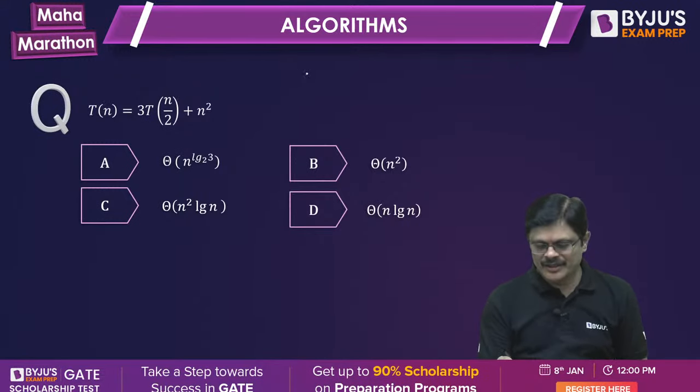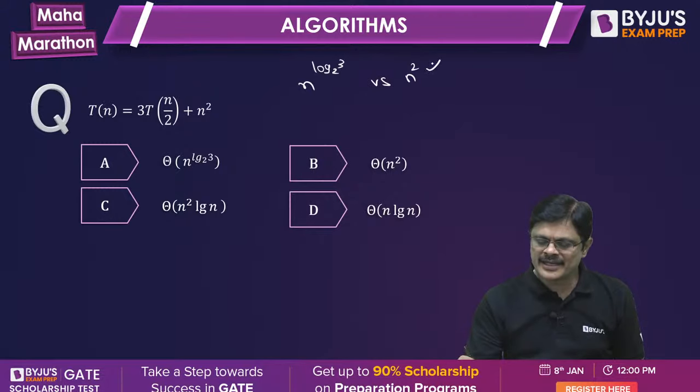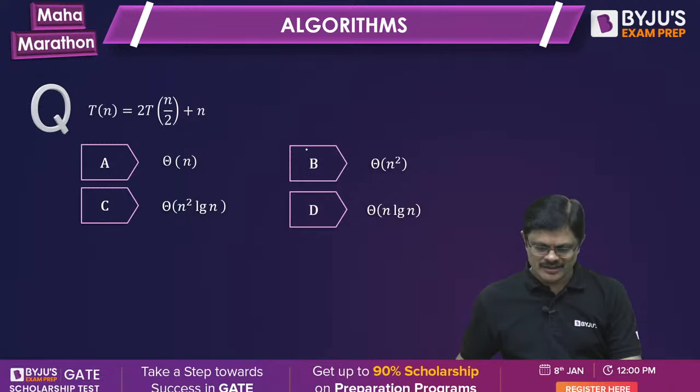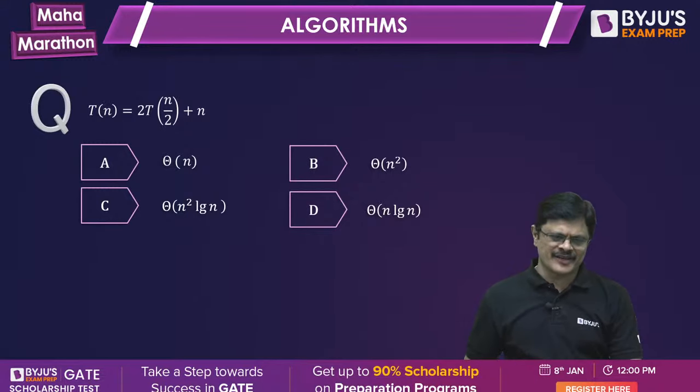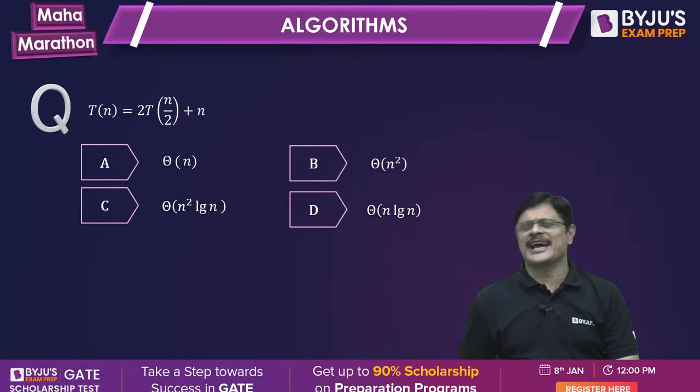B. Very good. N power log 3 to the base 2 with n square. Obviously n square dominates, so theta n square is the answer. Okay. Next one. I want the answer within fractions of seconds. For these 6 problems, I just assumed 1 minute total.